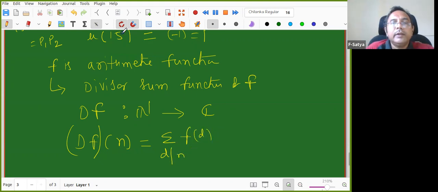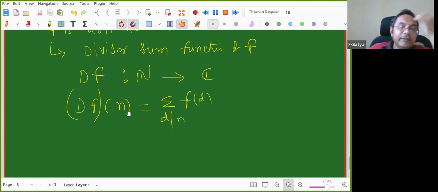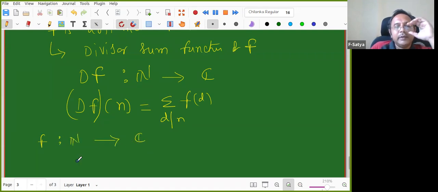Thank you, Achala. So this divisor sum function is defined as df of n equal to sum over d dividing n of f of d. I'll explain. f is some function already given to you, it is with you, a complex number. So now what is df of 10? Somebody help me. Okay, I'll ask one of you.